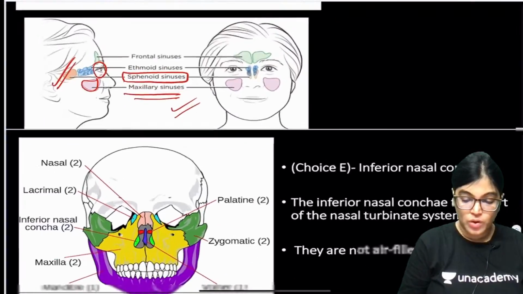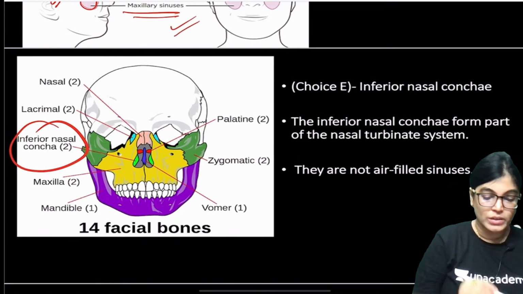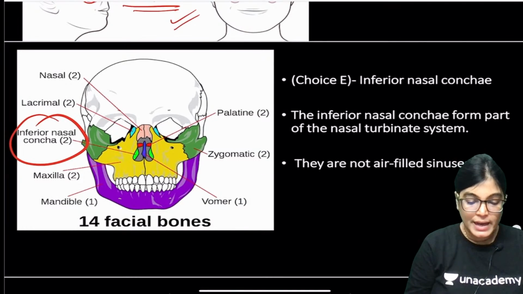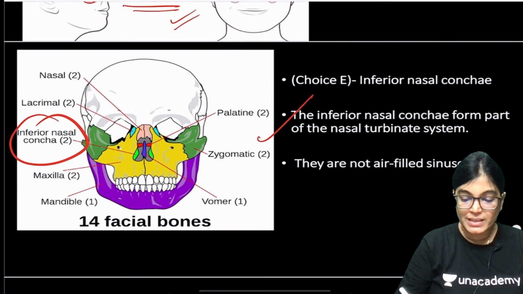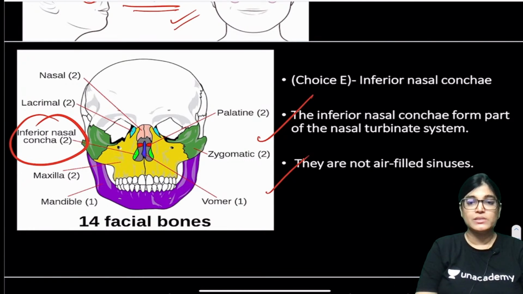Now let me show you the other option, the inferior nasal bone or turbinate. I have shown you that diagram also. The inferior nasal turbinate is a different structure, and generally it is a bone, so it is not air filled.